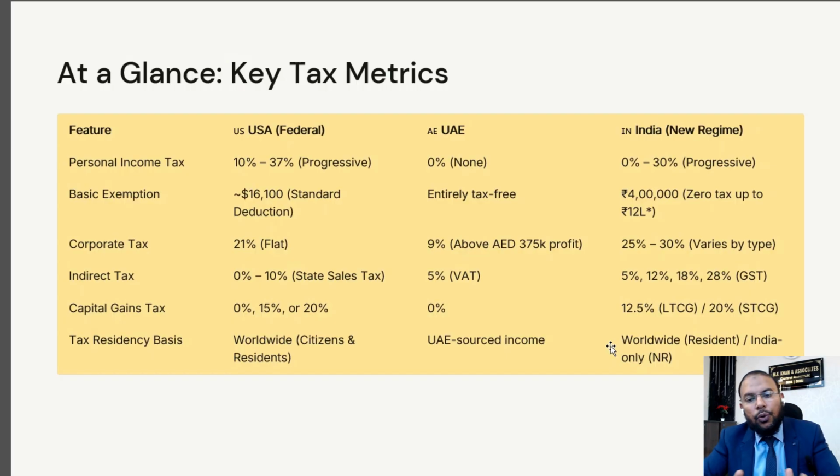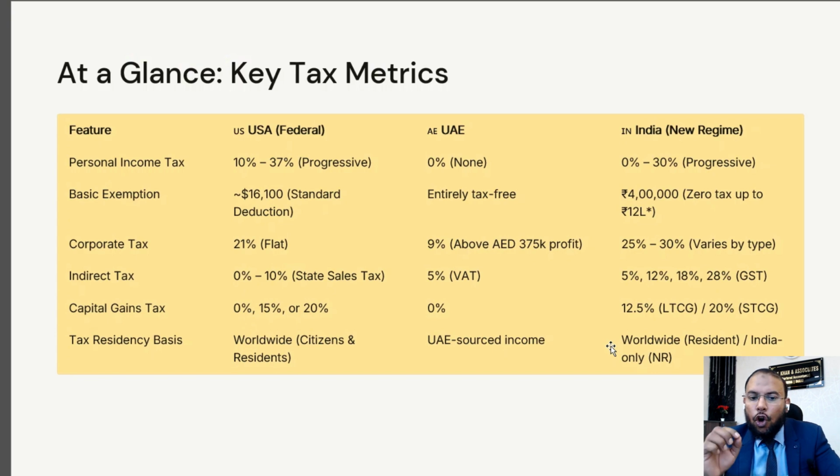In UAE there is no tax, meaning whatever salary you earn is tax free. Regarding USA, there is a standard deduction, and apart from this, there is an additional deduction if you are a senior citizen or a blind person. But here we will consider the normal sense. For your understanding, the standard deduction is 16,100 dollars. Beyond that, you have to pay tax according to the slab rate. I hope it is clear.